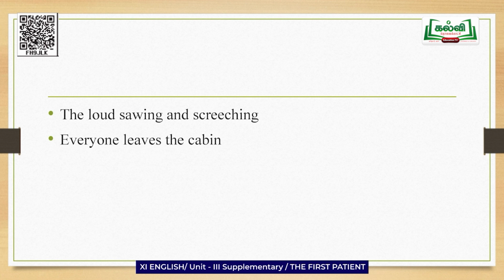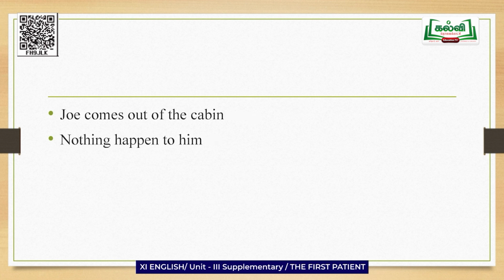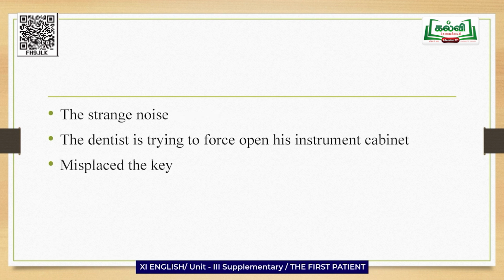Now, Joe comes out of the cabin and wonders to see his wife crying loudly. He says that nothing happened to him because the dentist could not open his instrument cabinet. What is the instrument cabinet?